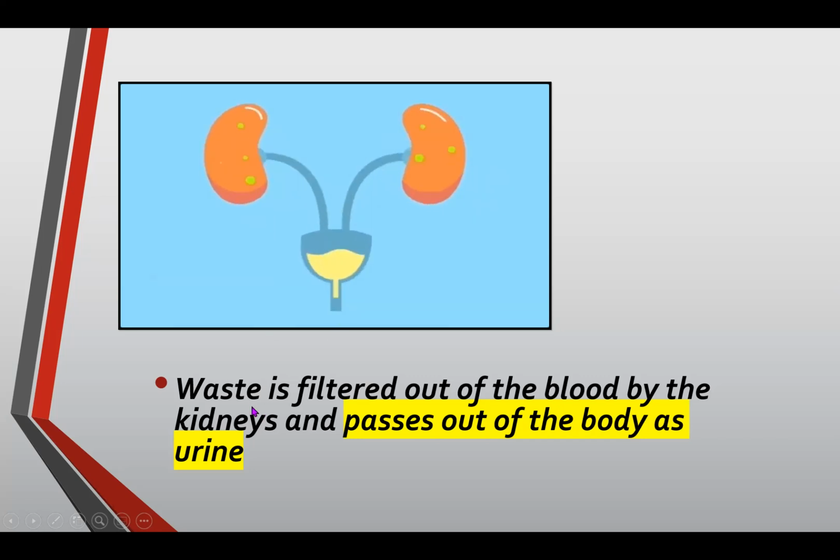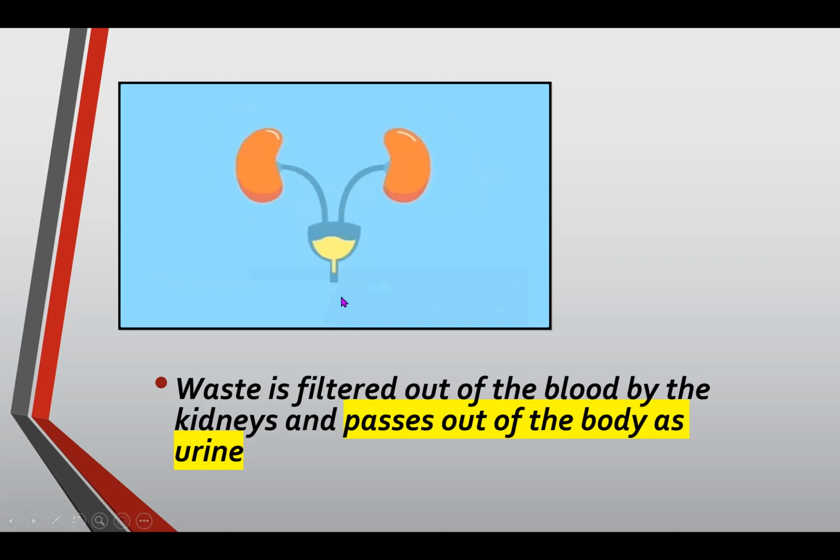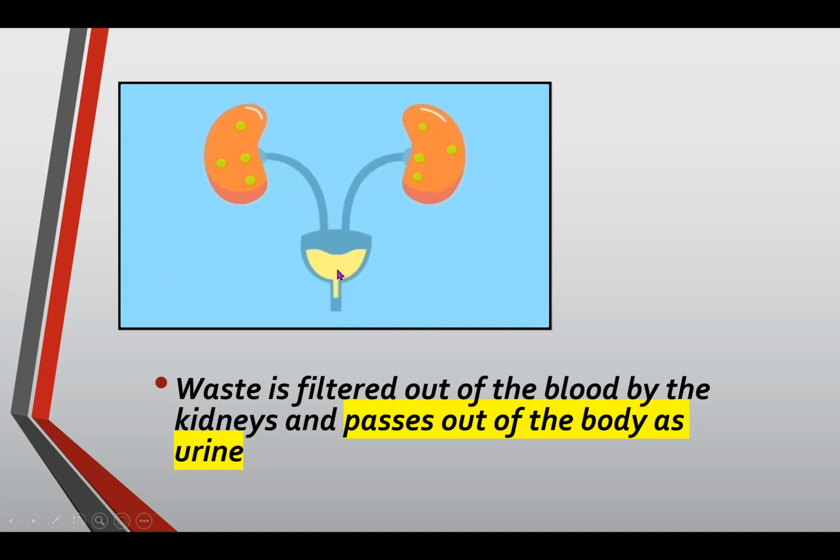It says here that waste is filtered out of the body by the kidneys and passes out of the body as urine. So it filters in the kidneys and passes out of the body as urine.